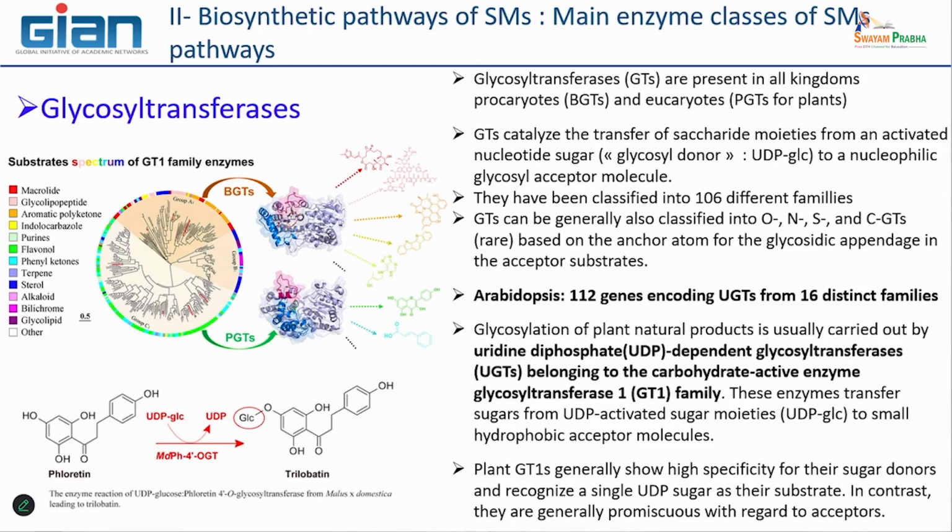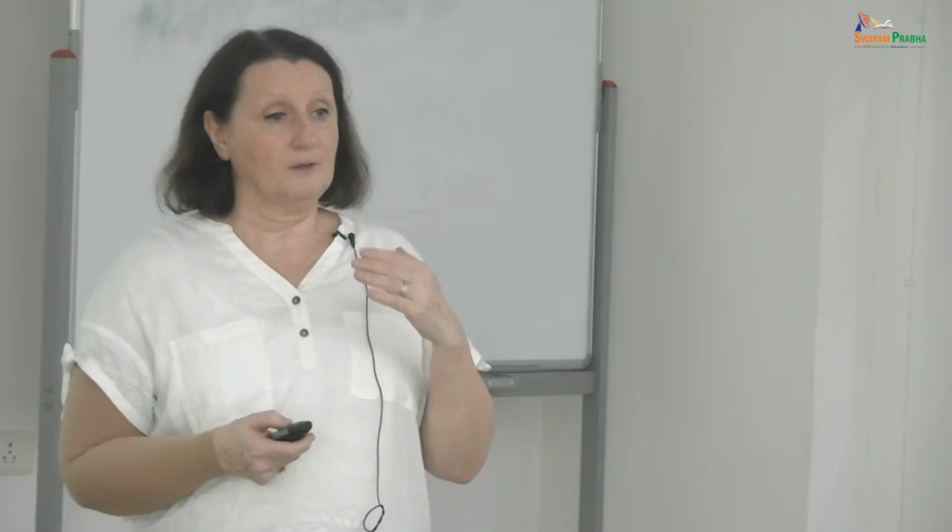So it's the donor of glucose. Here, the enzyme is able to hydrolyze this link and also to add this glucose on the final molecule. What is interesting is that glycosylation of secondary metabolites may have a very big importance because it can decrease the biological activity of this molecule. And in particular, if you have cytotoxic activity of the molecule, glycosylation is a way to accumulate the molecule without any consequence for the cell.